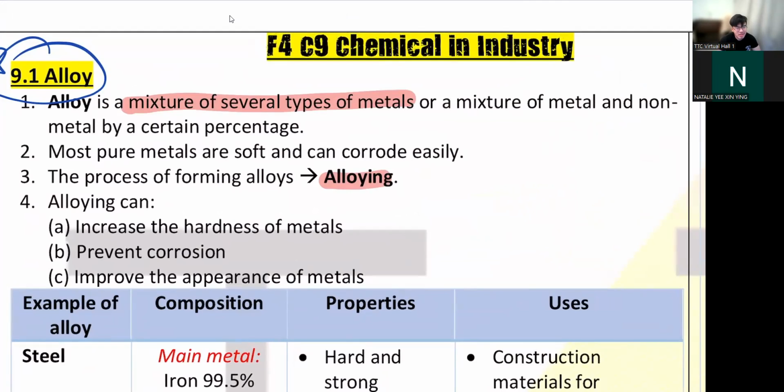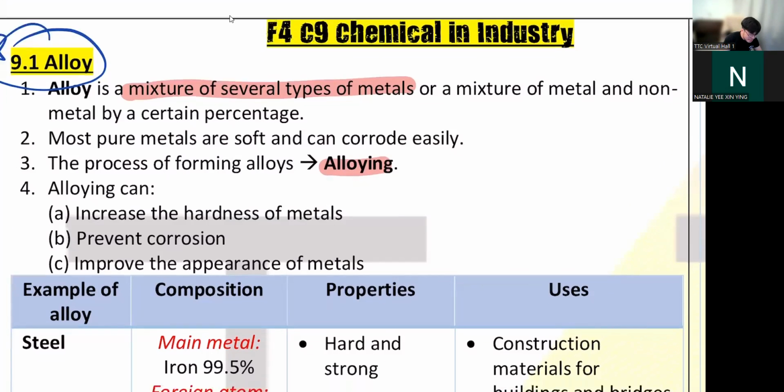So why do this? Because in case you don't know, pure metals are very soft. What do I mean? Pure metals, you can easily bend them. If you take a gold bar and you bite it, you can see your bite marks on it. It's that soft. Gold is very, very soft, and so are other metals.